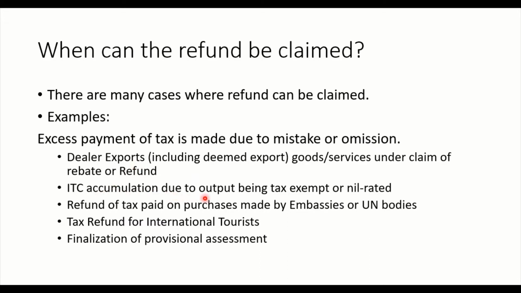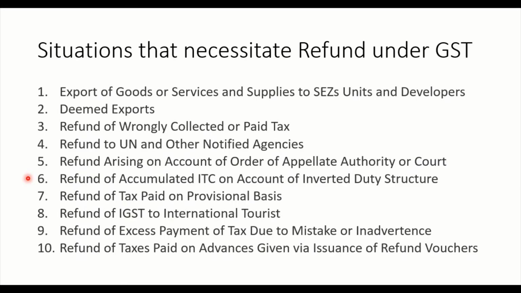ITC accumulation due to output being tax exempt or nil rated. ITC accumulation is happening and therefore you will get the refund, right? And then refund of tax paid on purchases made by embassies or UN bodies. These are some random examples I have given, but if you go to the next slide, this is the situation. Okay, these are the situations, 10 such situations where refunds are generated.